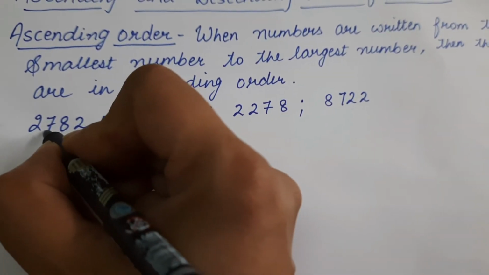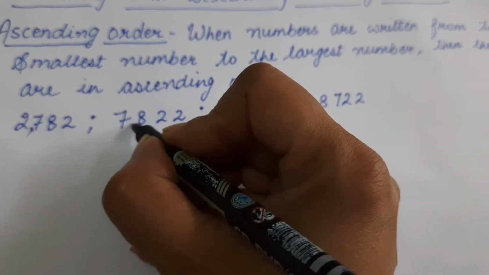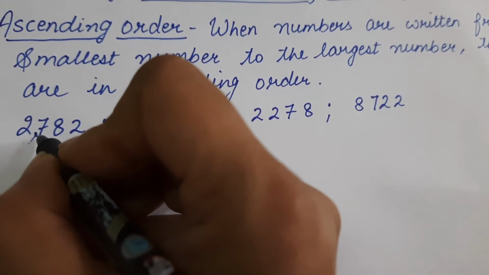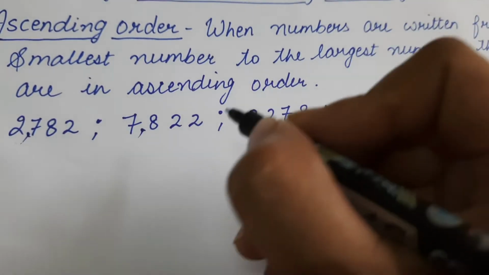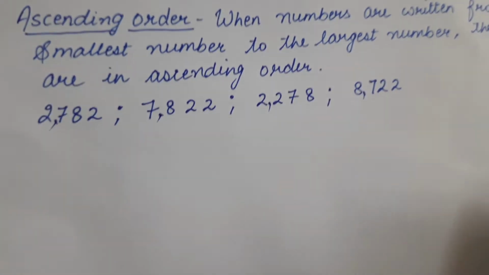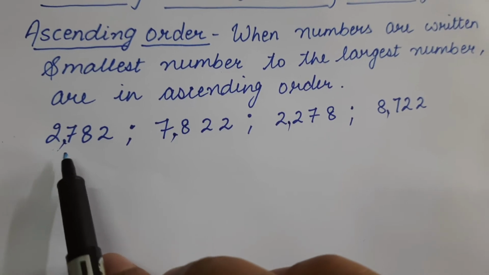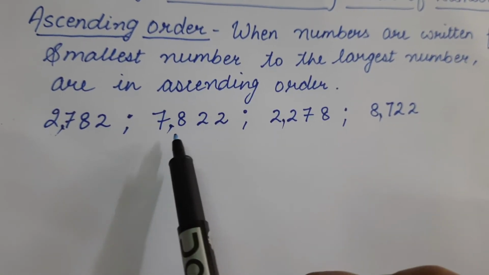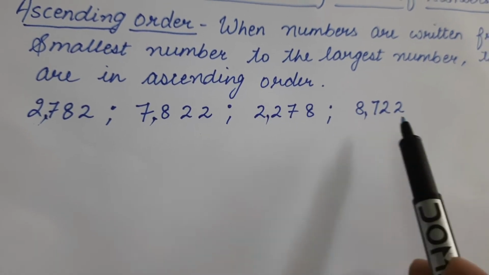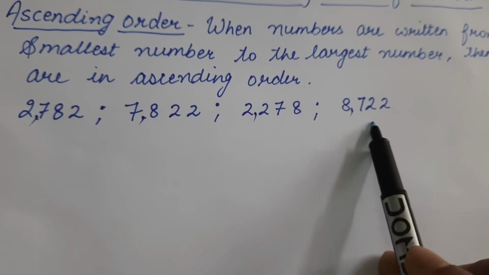We place a comma after the ones period. That means we place a comma after ones, tens and hundreds. After the hundreds, we place the comma. In this, here comma will come and in this, here comma will come. Now this is 2782. This is 7822. This is 2278 and this is 8722.